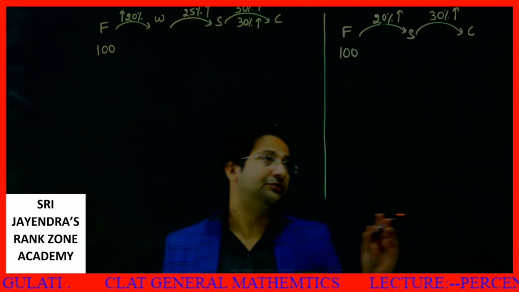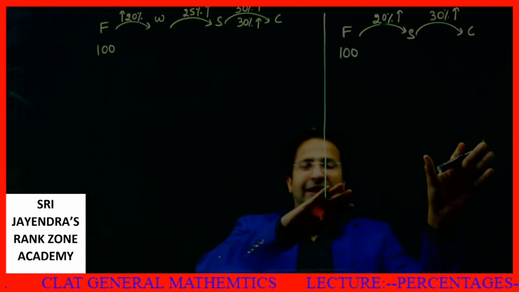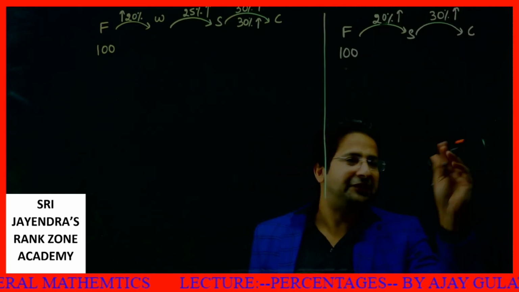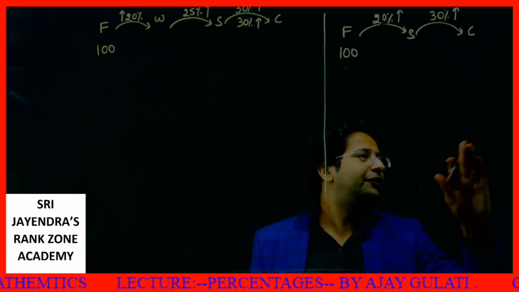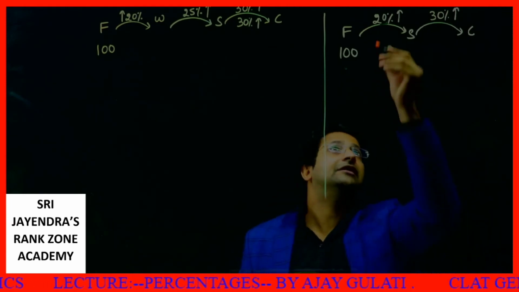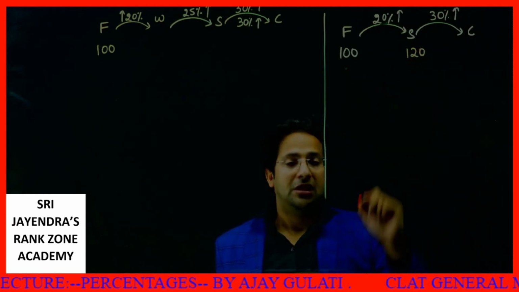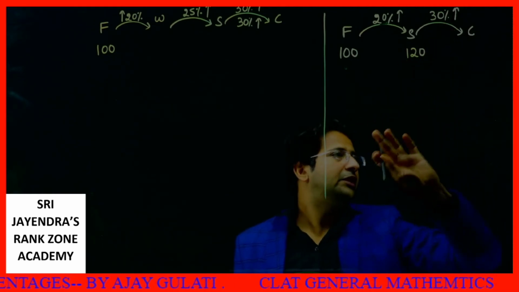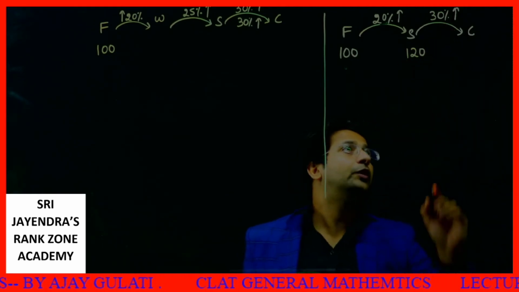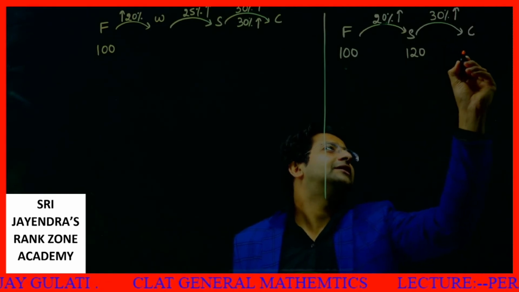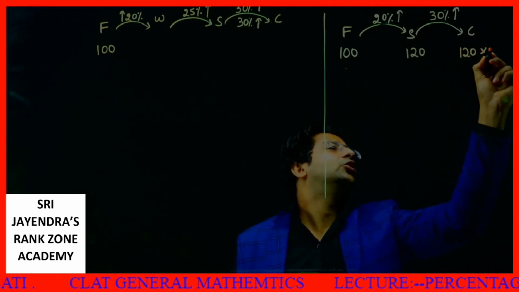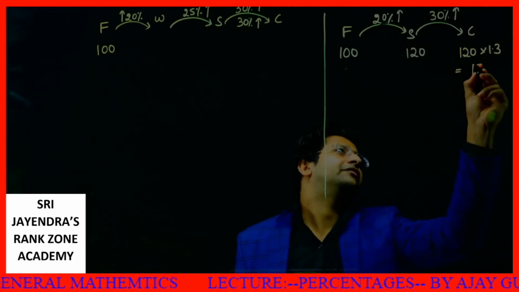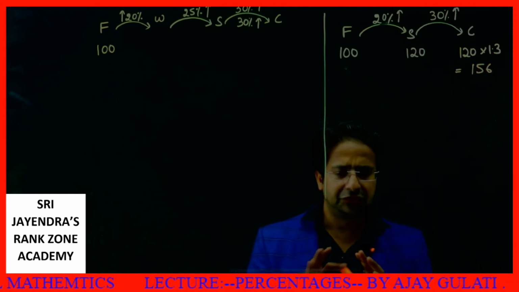How much does the customer pay? Students, first I am dealing with this, then I will deal with the other. 100 you increase by 20%. Any percent of 100 is actually the number itself. That is, it becomes 120. If you increase 120 by 30% now, what will you do? This is 120 into 130 by 100, or I can say directly 1.3. This becomes 156. This is one way of doing things.